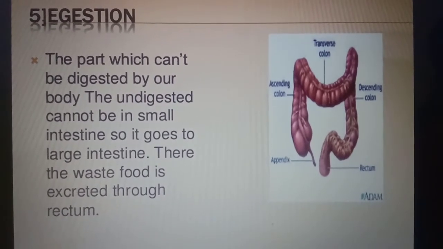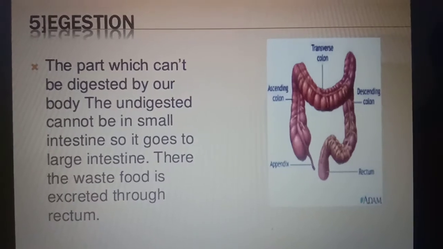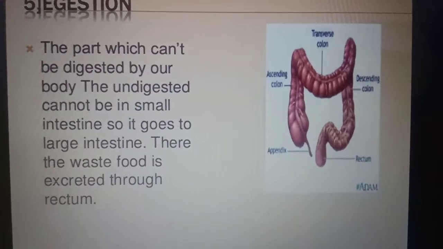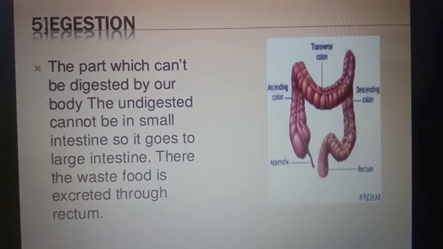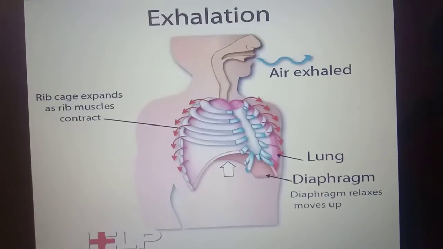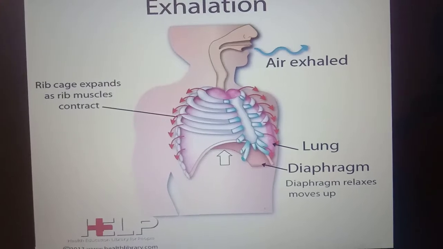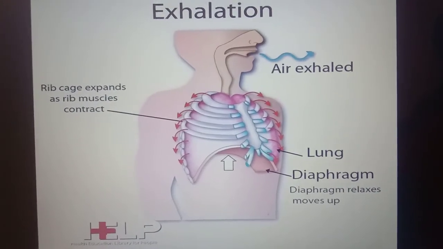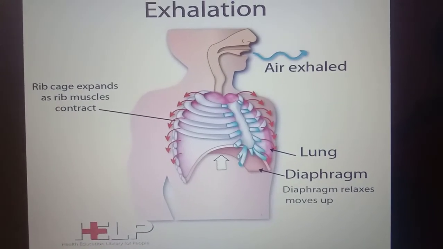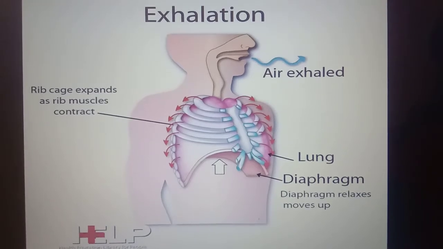Then the second type of excretion in humans is exhalation. It is the process in which gaseous waste such as carbon dioxide and excess water vapors are expelled through the lungs. The third type of excretion is sweating.